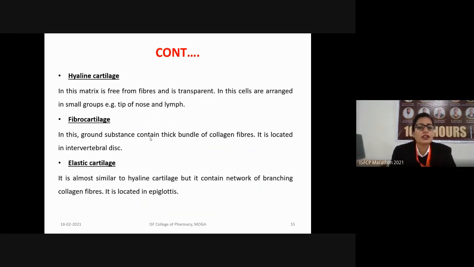Next, we have elastic cartilage. Elastic cartilage is also similar to the first cartilage, that is the hyaline cartilage, but it contains the network of branching fibers. The location of elastic cartilage is the epiglottis. Epiglottis is the structure which has a flap-like structure which closes whenever we swallow any food, so that our food won't go into the respiratory system.